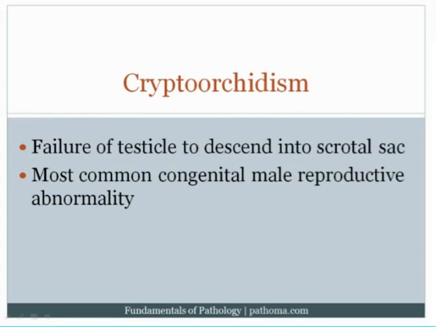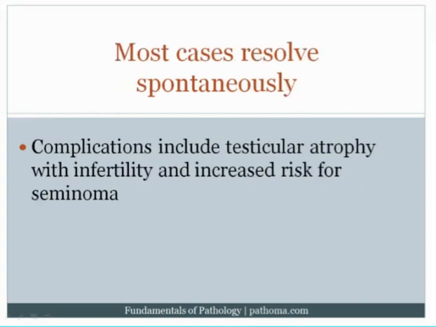This is the most common congenital male reproductive abnormality. It's seen in about 1% of male infants. Now, what I should remind you of is that most cases would actually resolve spontaneously. However, if it doesn't resolve by the age of 2, then the surgeon would go in and perform a procedure called orchopexy, where they tack the testicle down into the scrotal sac, and that's because after the age of 2, you can begin to get damage to the germ cells.